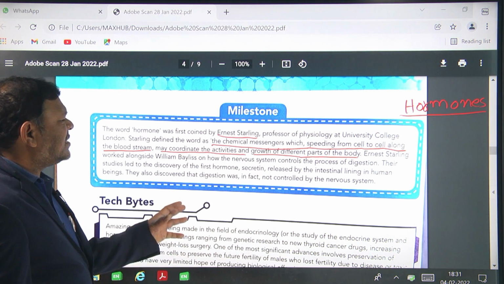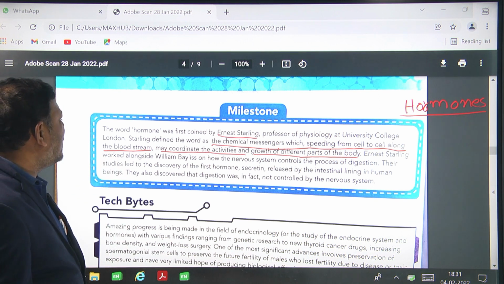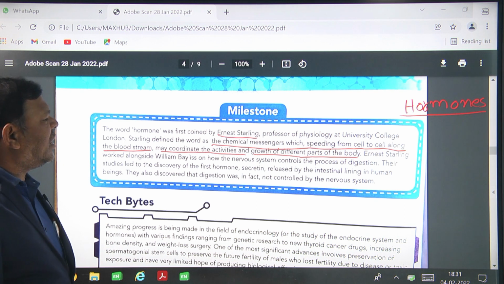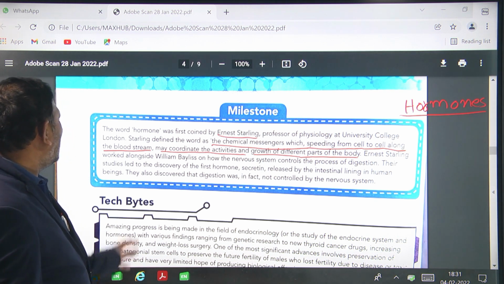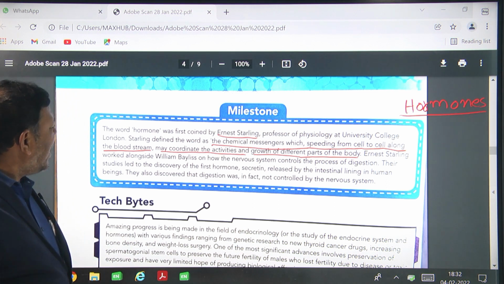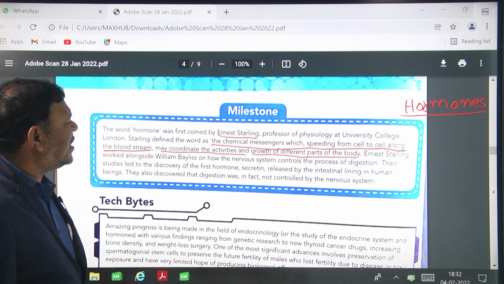A chemical messenger which, speeding from cell to cell along the bloodstream, may coordinate the activities and growth of different parts of the body. Ernest Starling worked alongside William Bayliss on how the nervous system controls the process of digestion.